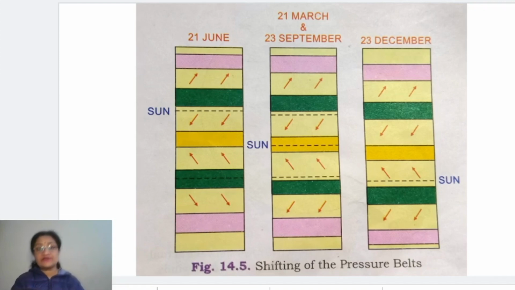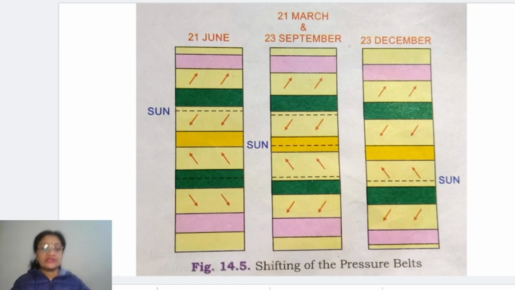Now how does shifting take place? For that you should understand one thing. There is an apparent movement of the sun towards the north and towards the south. Basically, when we talk about the two equinoxes, the 21st of March and 23rd of September, these are the two days when the sun is overhead on the equatorial region.